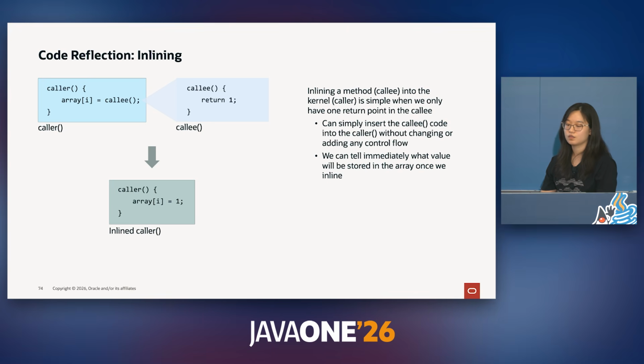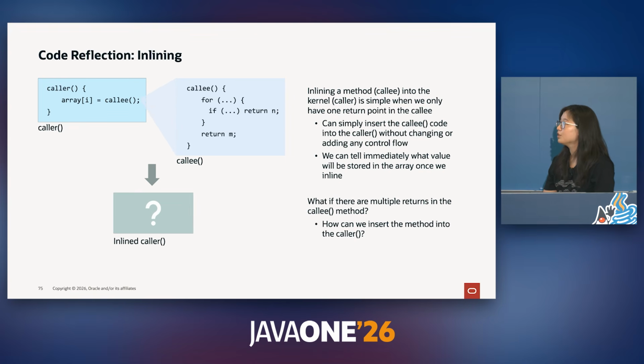Inlining a method, which we'll call the callee, into the kernel, which we'll refer to as the caller, is simple when we only have one return point inside of the callee. We can simply insert this callee's code into the caller without changing or adding any control flow. In this example, we can tell immediately what value will be stored inside of this array.